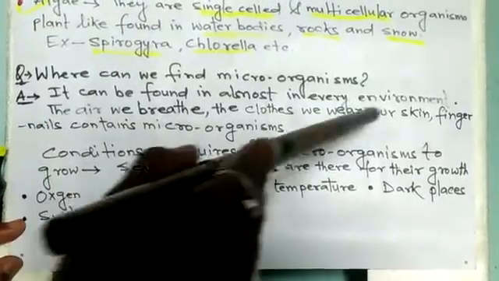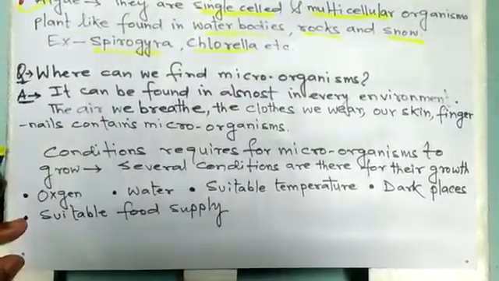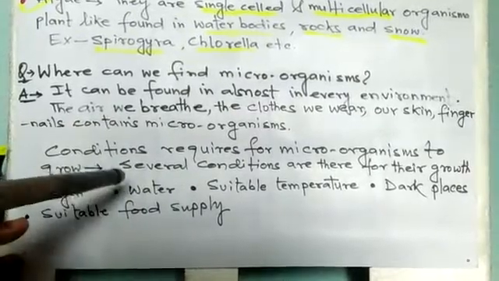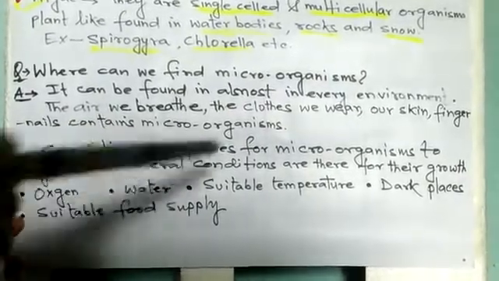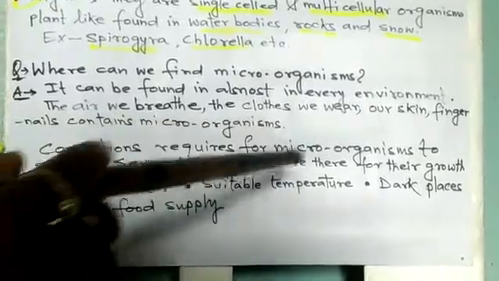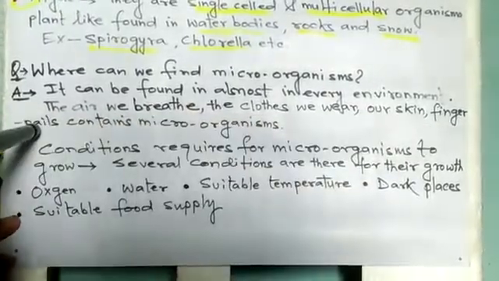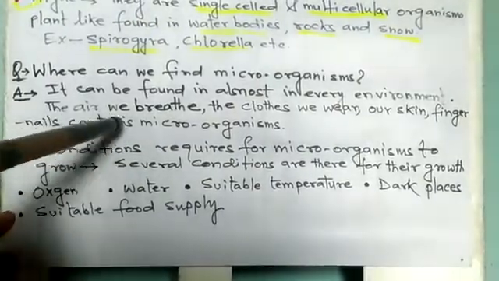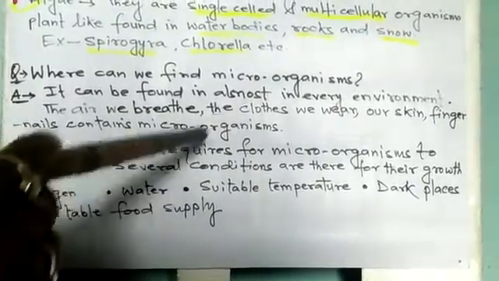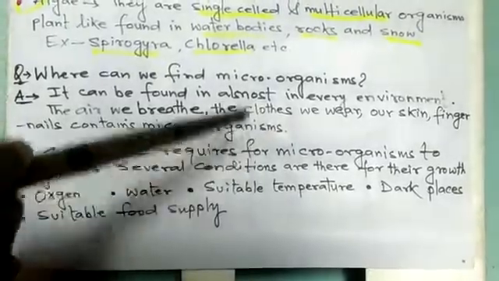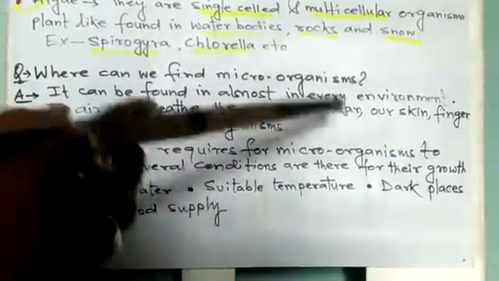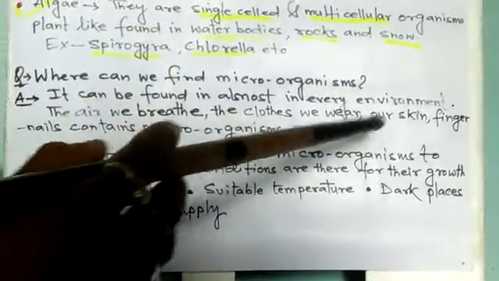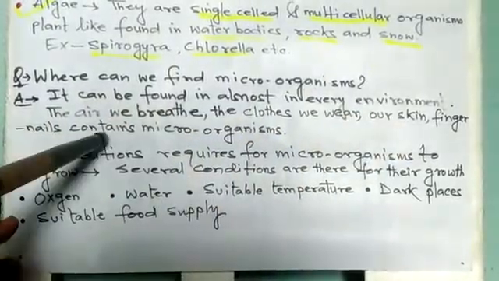The air we breathe, the clothes that we wear, our skin, and fingernails contain microorganisms.